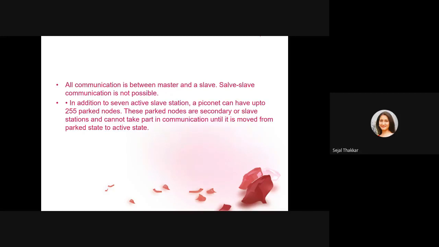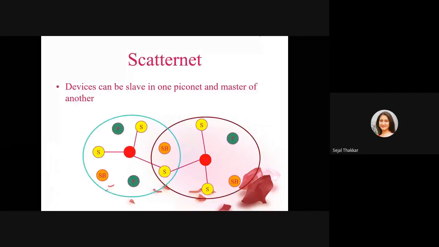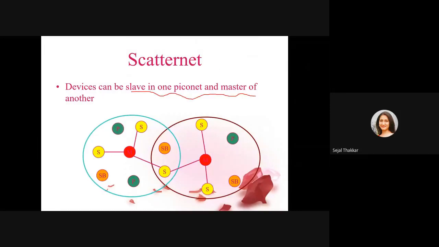You can see here. Okay. A device can be a slave in one piconet and the master of another piconet. You can see here there are two piconets combined, and they are making a scatternet. This is the first piconet, this is the second piconet. In the first piconet, we have this device as the master and the remaining 7 devices are slave devices. But one of the slave devices can become a master device for the other piconet, and it is going to connect with other slave devices, right?